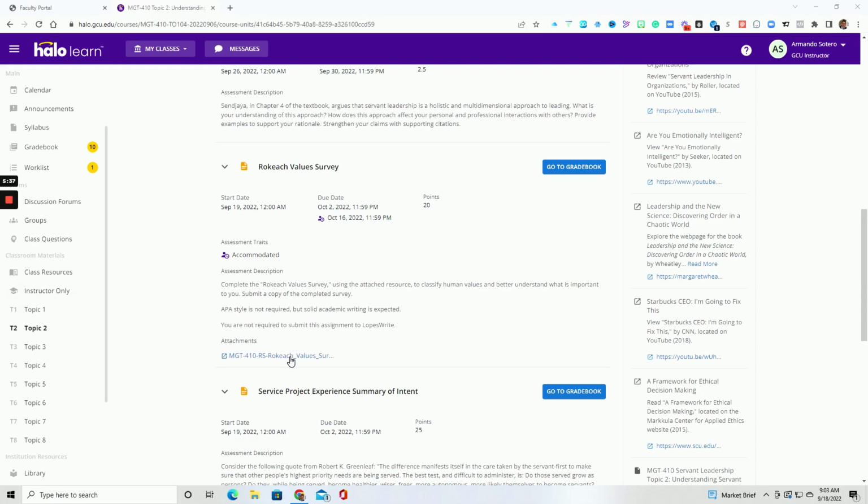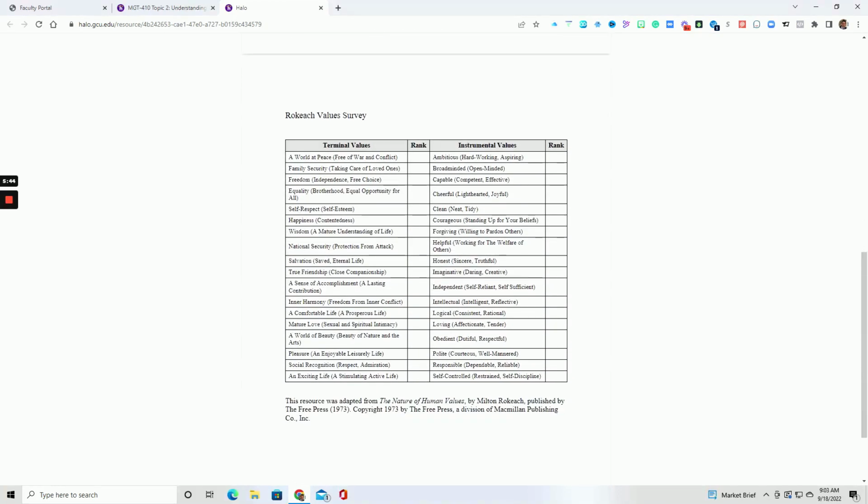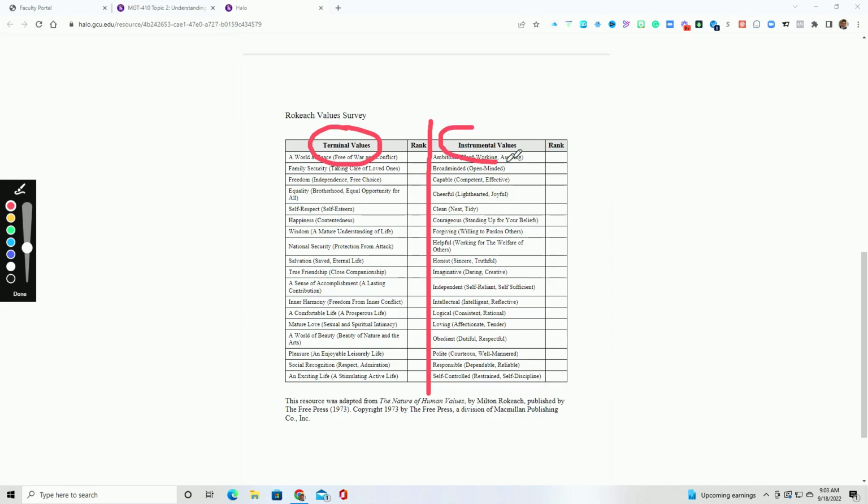So let's go ahead and open this PDF, and all you are going to do is you are going to score these two sets of values in numerical order. So you're dividing this in half. Okay, so you have both terminal values and instrumental values. And all you're going to do is mark up 1 through 18 on the left and then 1 through 18 on the right. Okay, so you're going to rate your terminal values in your order, and then you're going to rate your instrumental values in your order.